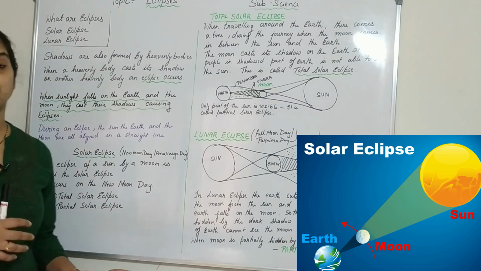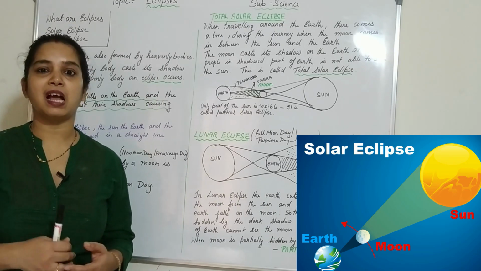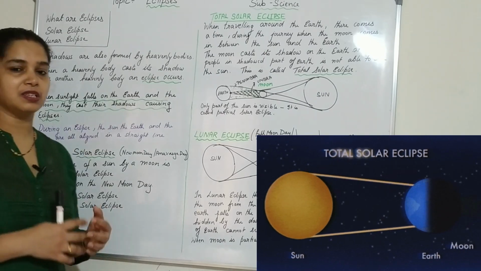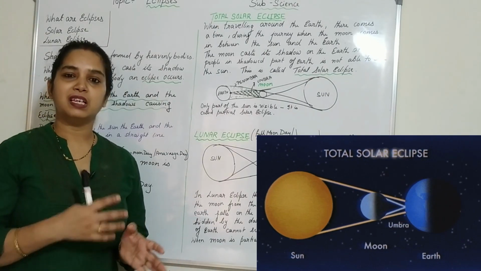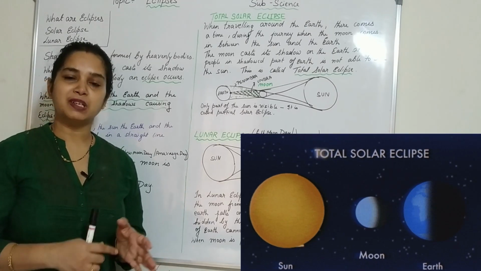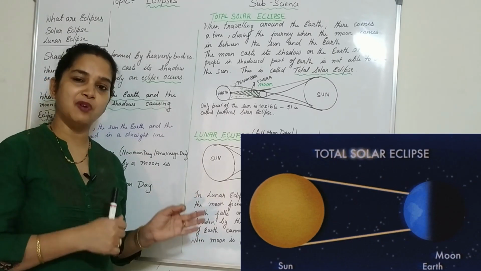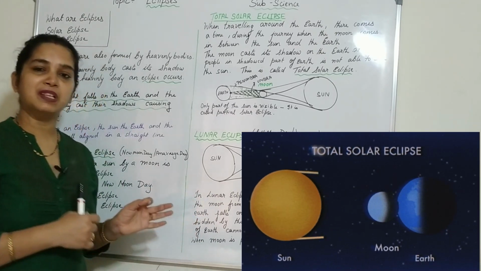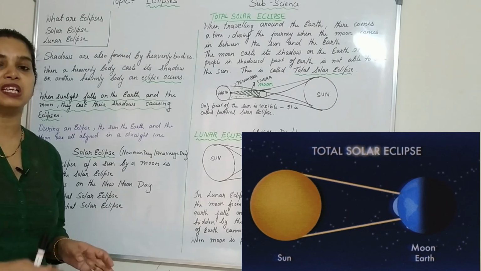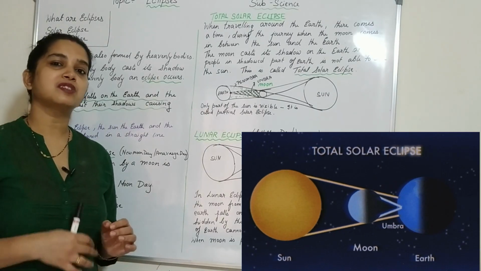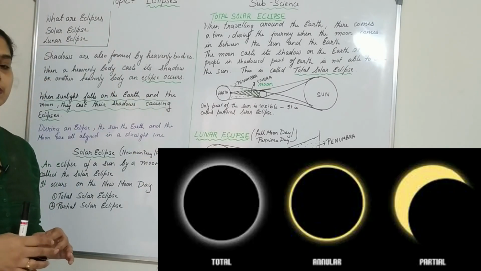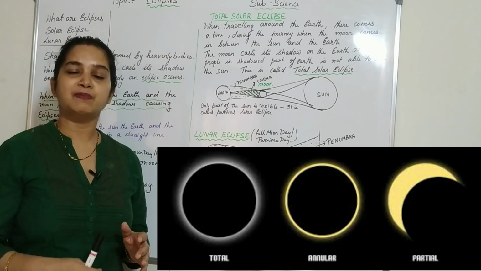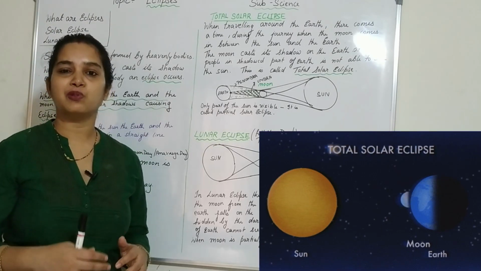So what happens in the solar eclipse? Solar eclipses are generally of two types. What are they? Total solar eclipse and partial solar eclipse. What happens in a total solar eclipse? As the name implies, total. Here, on the part of the earth where the shadow of the moon is formed, the people in that place are not able to see the sun at all, and hence the solar eclipse occurs. And a partial solar eclipse is one in which we are able to see some part of the sun.